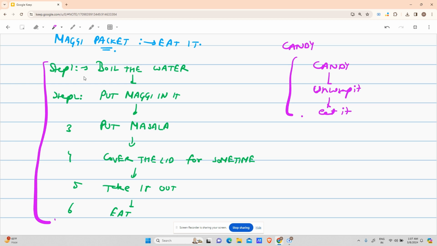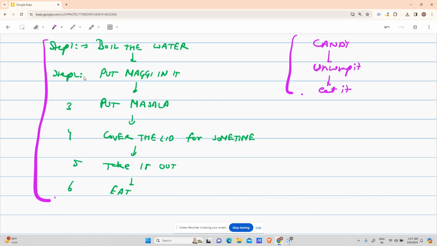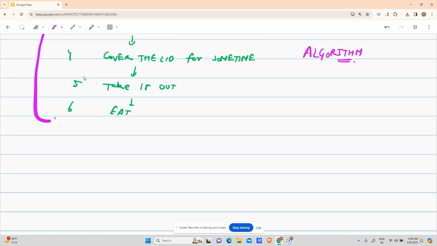problem. In short, you have to solve the problem, and to solve the problem, you will tell me the steps to reach the solution. That is what we were looking at. These steps all together form an algorithm. So what is an algorithm? An algorithm is a series of steps to solve a problem. Nothing too complicated. Just keep it in your mind that an algorithm is a series of steps to solve a problem. Let me take one more example to make it clear.